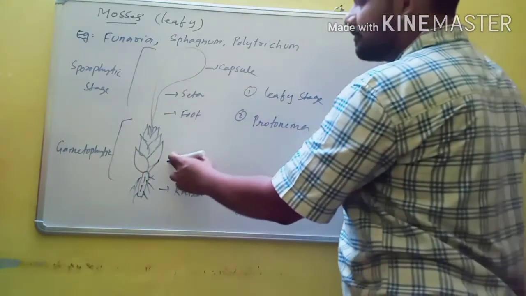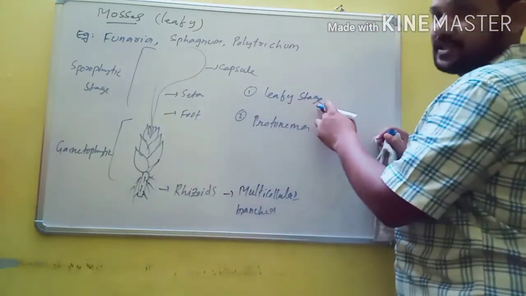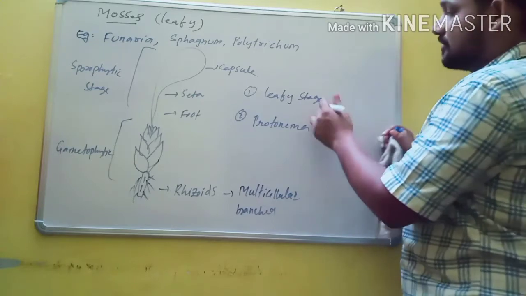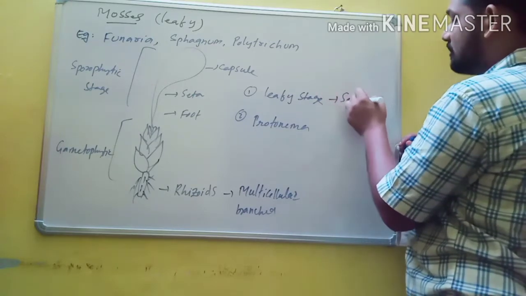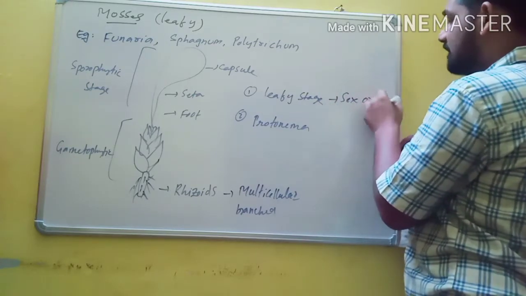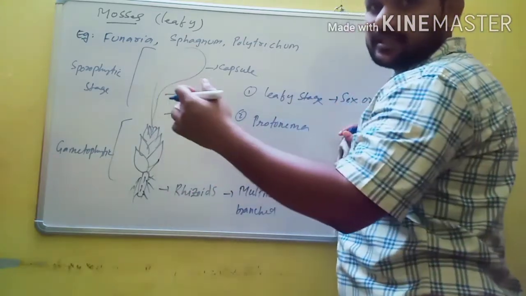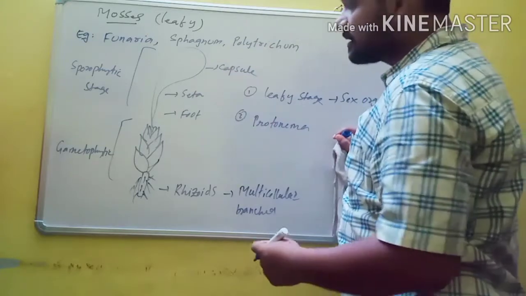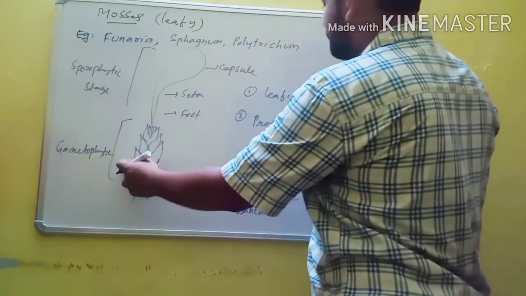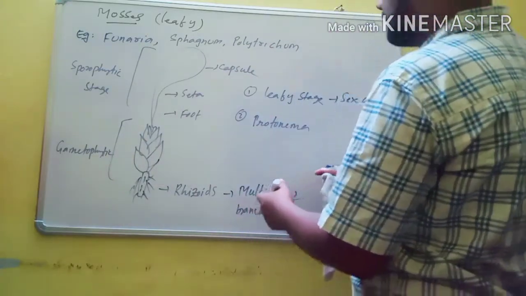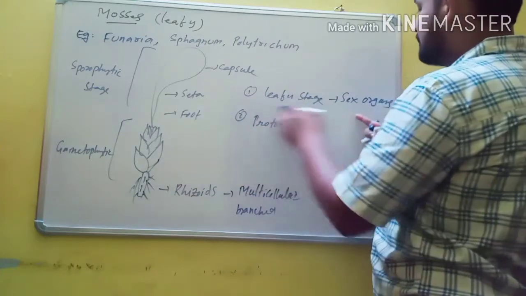And this gametophytic plant body has a leafy stage, and this leafy stage has sex organs. That means both antheridium and archegonium are present. They are present on different branches, but on the same gametophytic plant body. So during sexual reproduction, suppose this leafy stage has both sex organs.